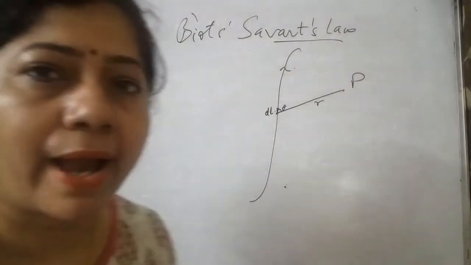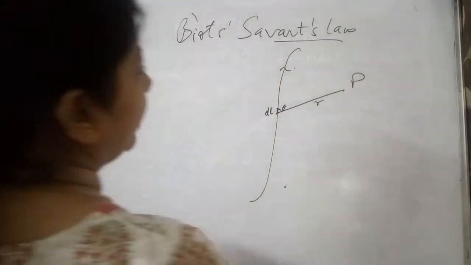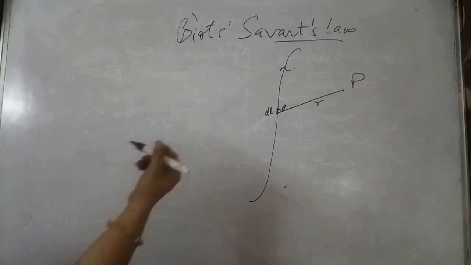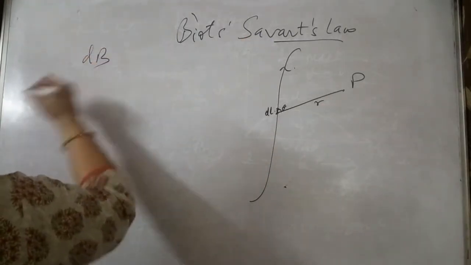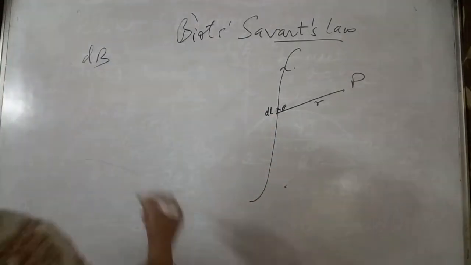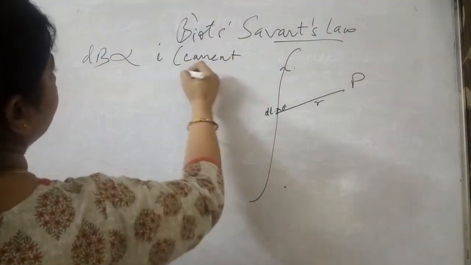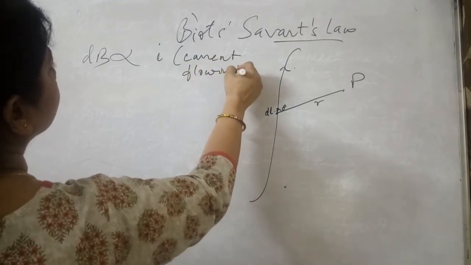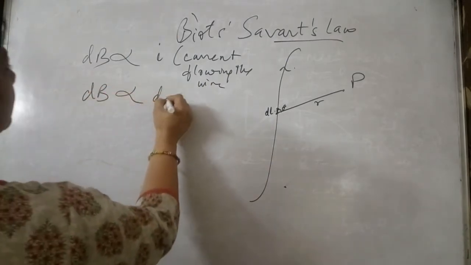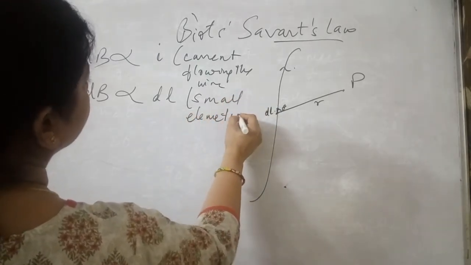First we are going to do the magnitude, and then we'll put it in vector form. One thing very important is the direction; we'll discuss it a little later. But before that, let us see what Biot and Savart observed. dB is the small magnetic field due to this elementary length. He saw that it is directly proportional to I, the current flowing through the wire. dB is directly proportional to dl, the small elementary length of the wire.